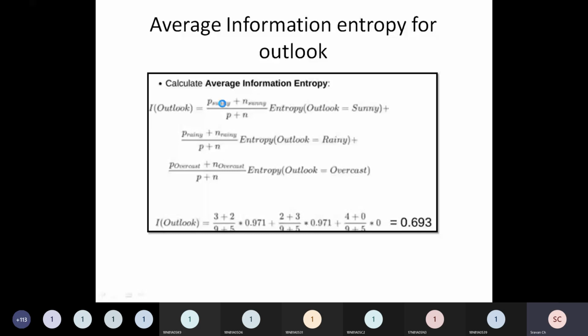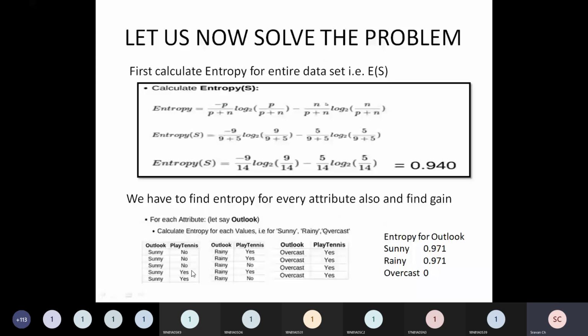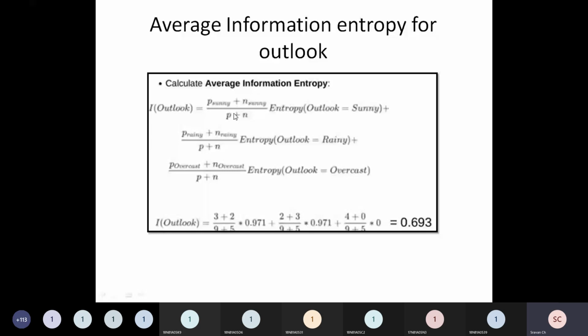Negative was 3 times. So P Sunny plus N Sunny by P plus N, times entropy of Sunny: 3 plus 2 by 9 plus 5, into 0.971.